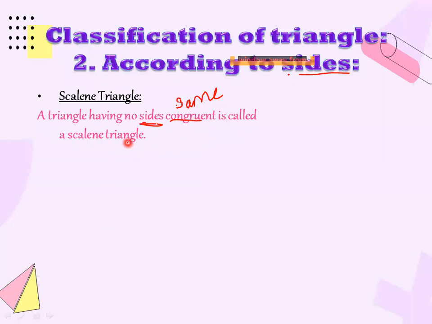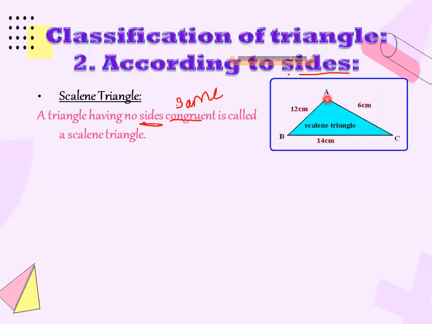Just suppose, look at this one. Now we are going to classify it with respect to the measurement of the side and not with respect to the angle. So as you can see, the measurement of this side is 12 centimeter, the measurement of this side is 14 centimeter, and the measurement of side CA is 6 centimeter. So as you can see here, all the measurements are different, so you will say that this is a scalene triangle. So what is a scalene triangle? Whose sides measurements are different, means all the sides are different, so we will say that it's a scalene triangle.